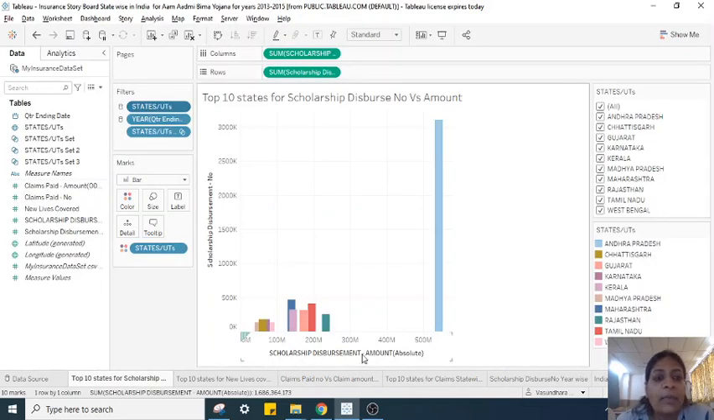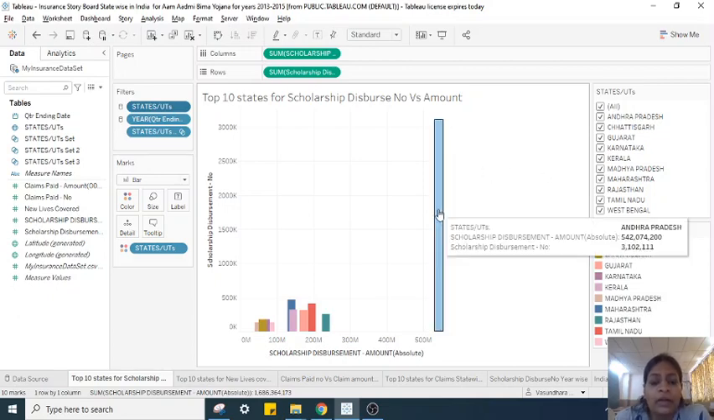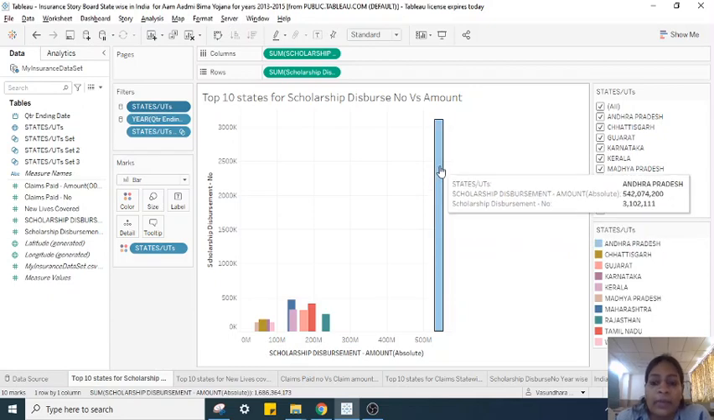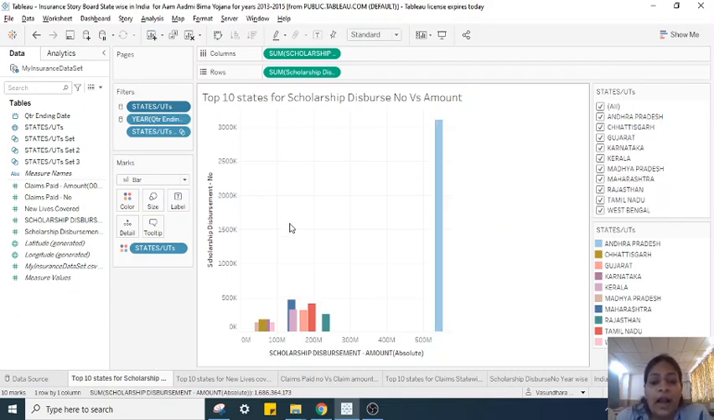The first one is top 10 states for scholarship disbursement number versus amount. So both the details about the number and the amount regarding scholarship have been shown state wise for only the top 10 states in India. If you see over here, the leading bar is of Andhra Pradesh. That is the amount that is given, that is more than 500 million. And afterwards, Maharashtra is there, and then Tamil Nadu, and then the rest of the states.